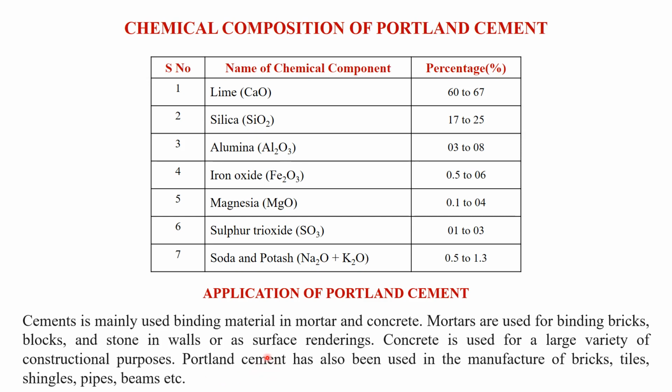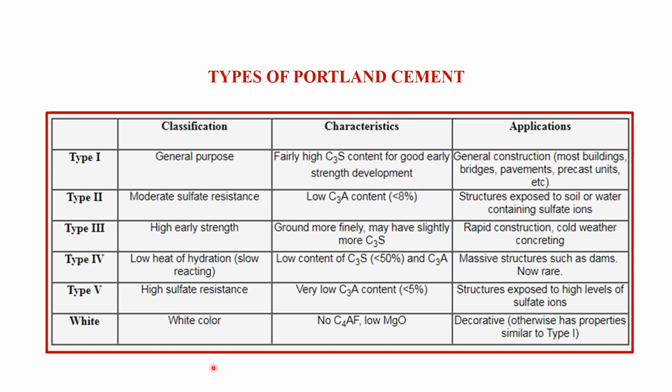So this is all about the basic discussion about the cement. Now, last but not least, the types of Portland cement. Type 1 is a general purpose cement. It is generally used in the construction of buildings, bridges, pavements, etc.